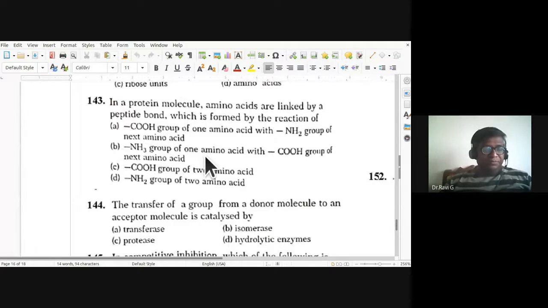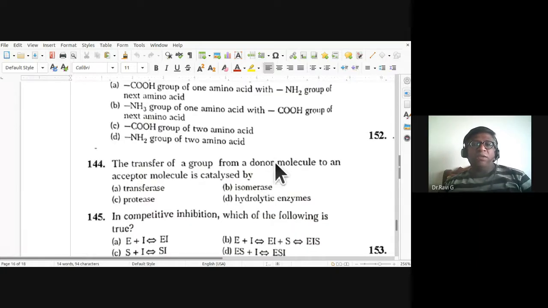143rd, in a protein molecule, amino acids are linked by a peptide bond, which is formed by the reaction of COOH group of one amino acid with NH2 group of the next amino acid, or is it B, where amino group of one amino acid with COOH group of the next amino acid, or COOH group of two amino acids, or amino group of two amino acids.